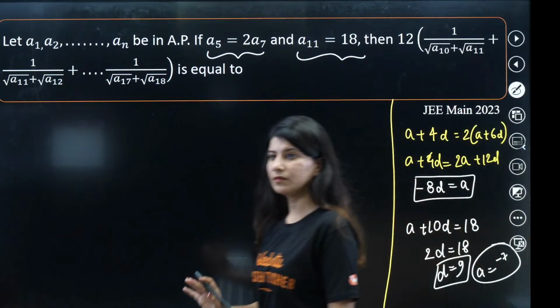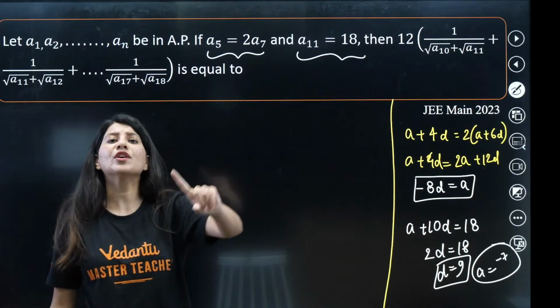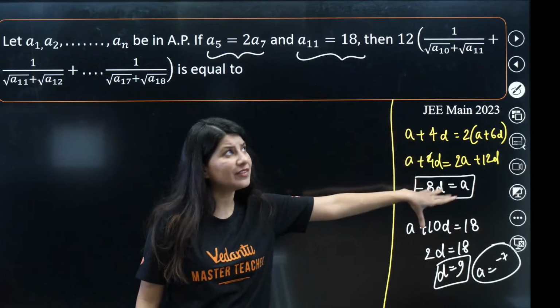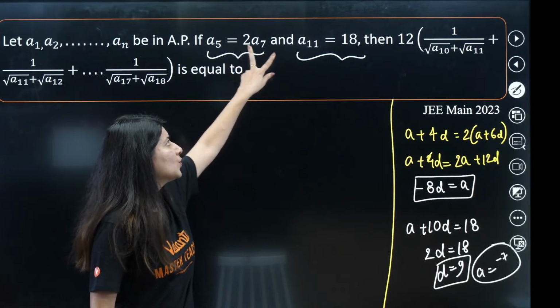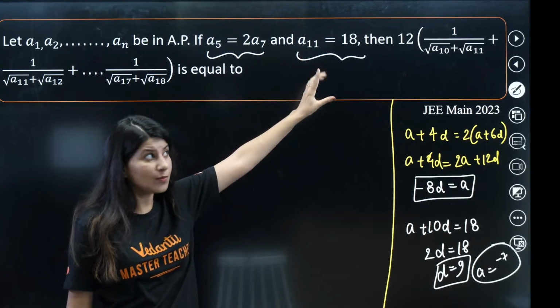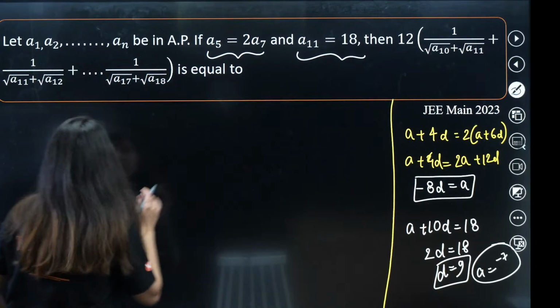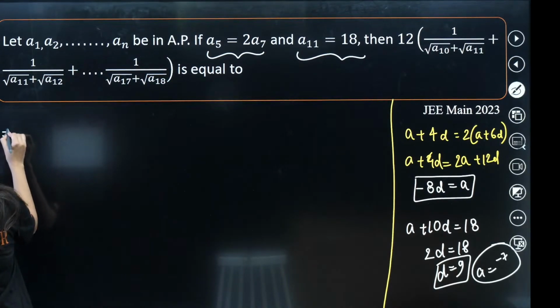Okay. So I am very sure that you will be able to calculate the value of A and D with the help of these two equations, right? This portion is not having any problem. The problem is how to solve these type of equations. So let me just copy the expression over here.